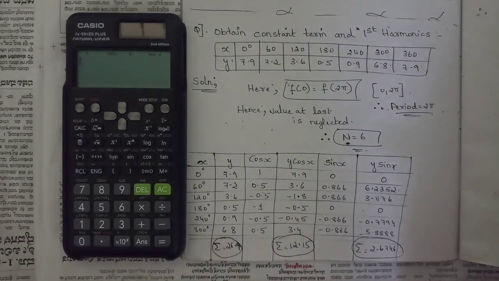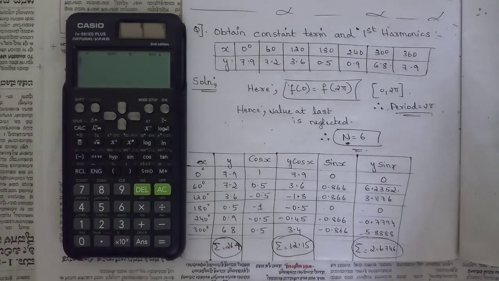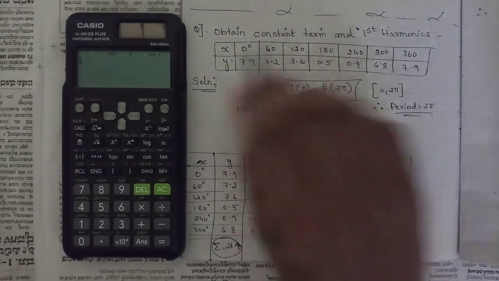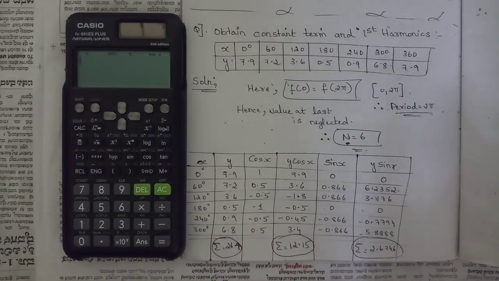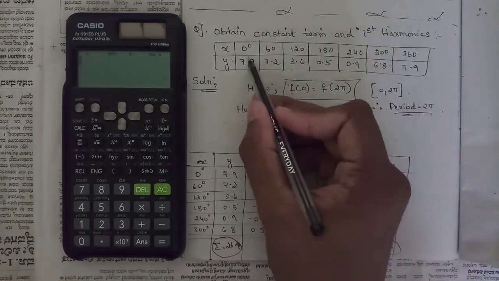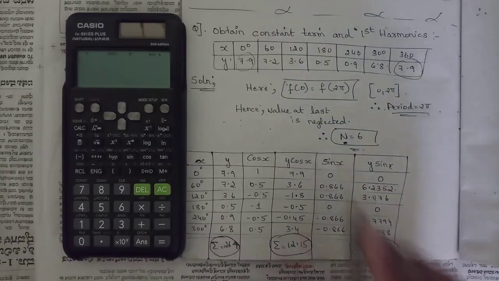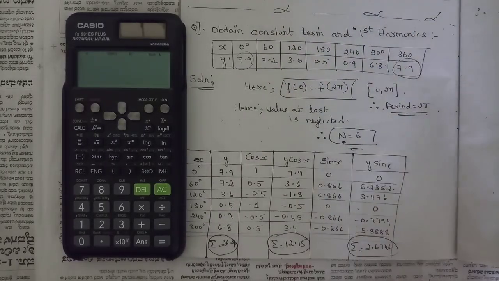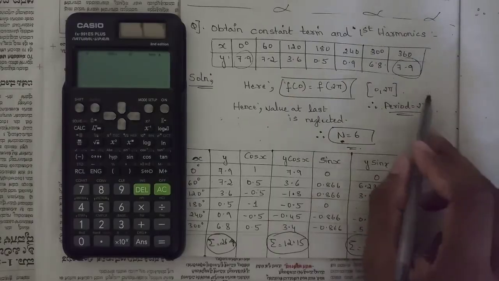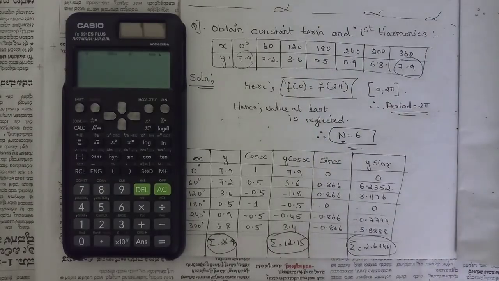So this goes to your next question, that is we need to obtain the constant term and first harmonics for the given data, that is for the given x and y values. Here we can see that the interval is from 0 to 2 pi, and also the first and the last values are matching. So f of 0 is equal to f of 2 pi, and the period here is 2 pi.